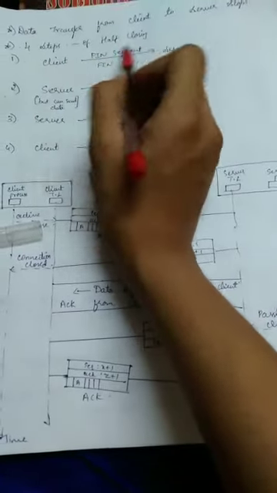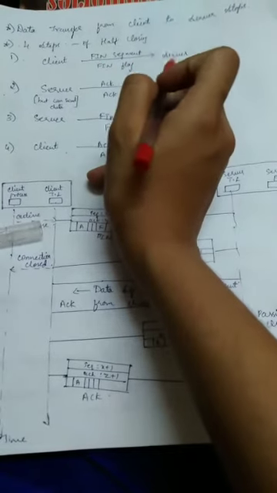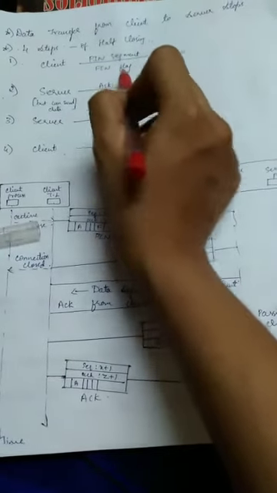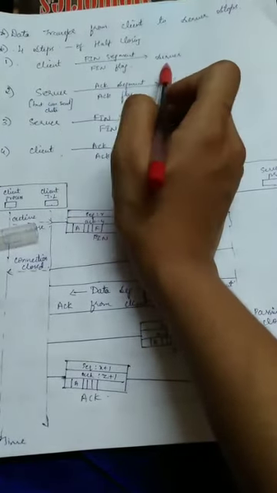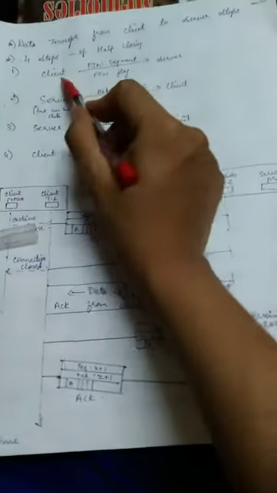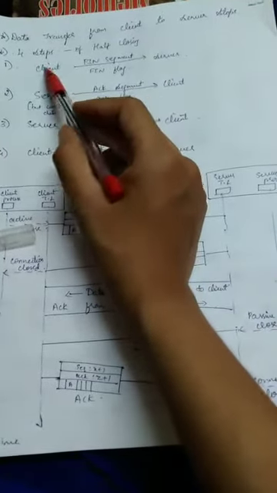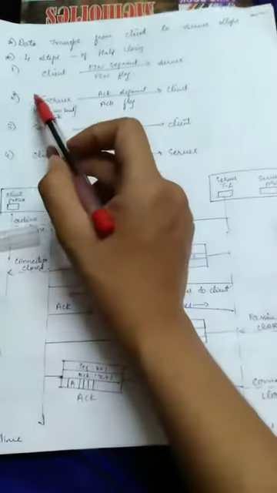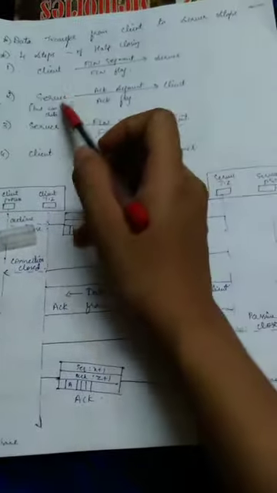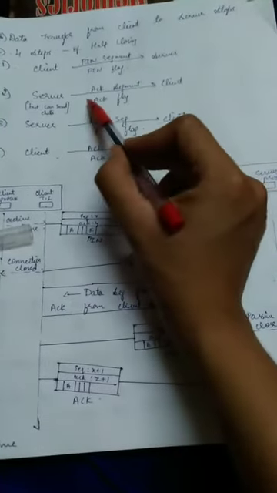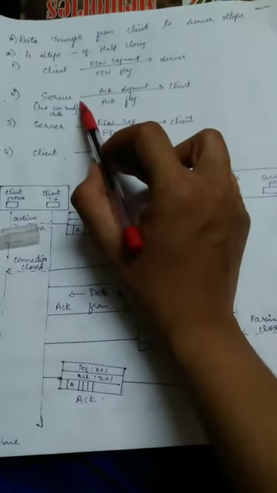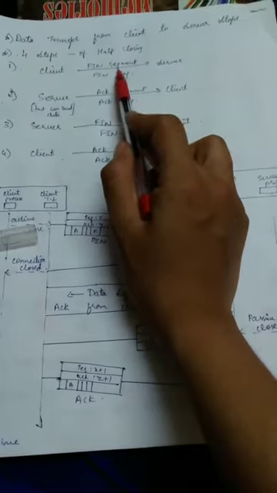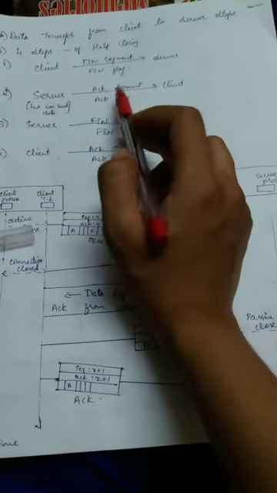The first step is client to server. The client sends the FIN segment to the server. By this, the FIN flag is set. The client can no longer send data from the client to the server, but it can receive data from the server to the client. Here, the connection is terminated from the client to the server. The second step is the server sends the acknowledgement segment to the client. By this, the acknowledgement flag is set. By sending the acknowledgement segment from server to client, the server indicates that it has received the FIN segment, and it accepts the half close of the client in this step.